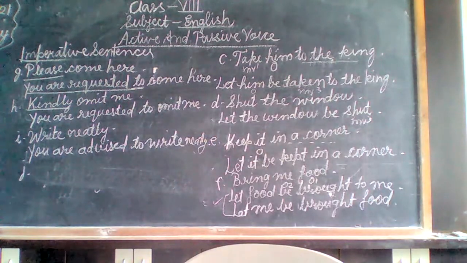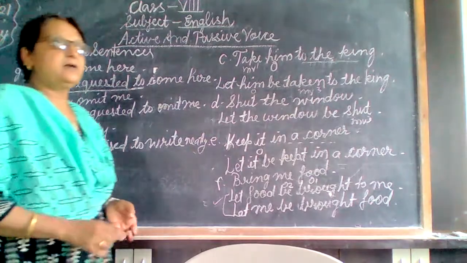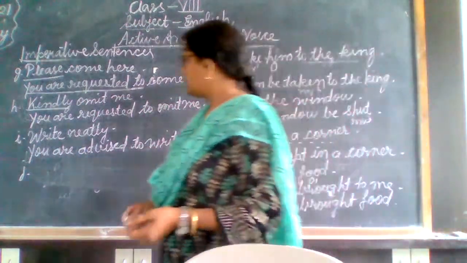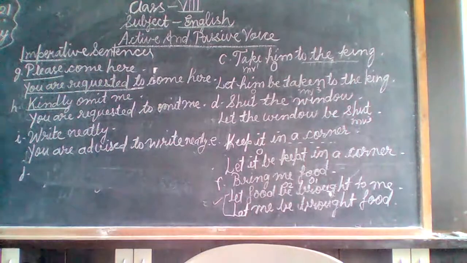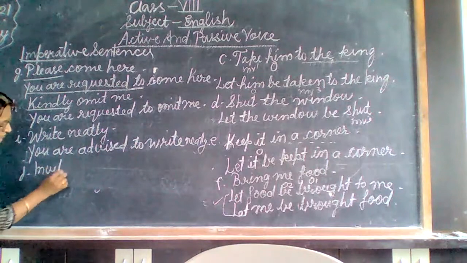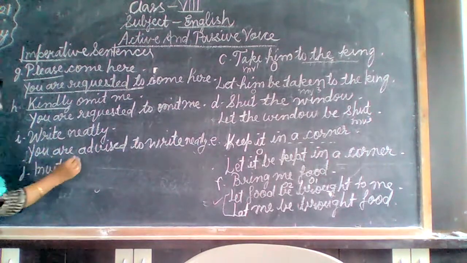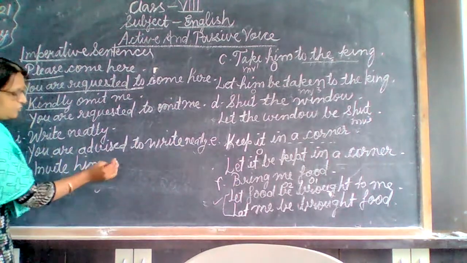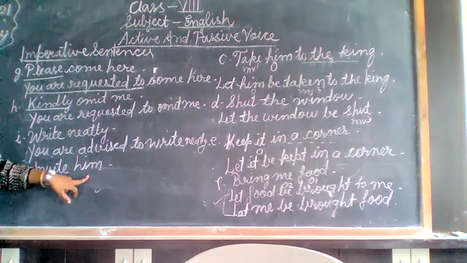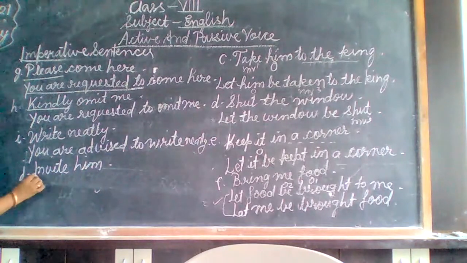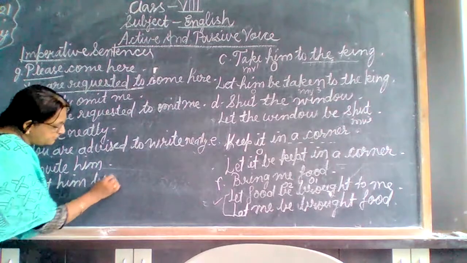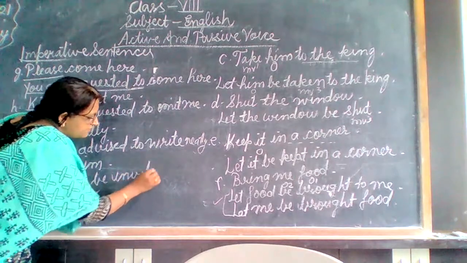Next sentence. Now listen here. Order, command. These are all imperative sentences. Now order. Suppose it is, invite him. Okay, we don't know this type of sentence. So here, invite whom? The object is given. So we can use it here: let him be invited. Okay.